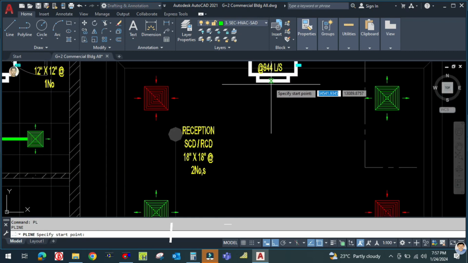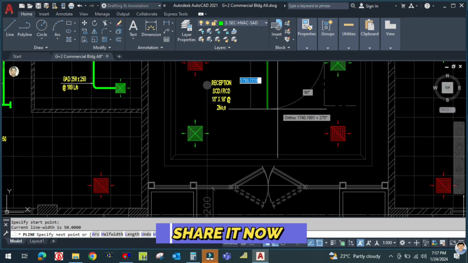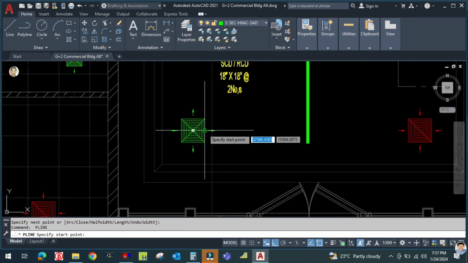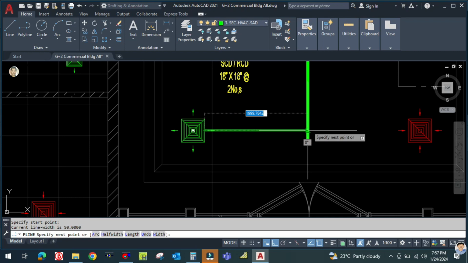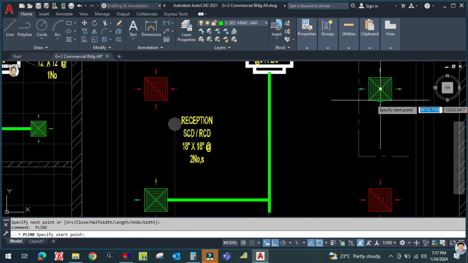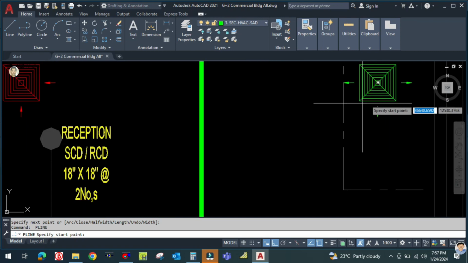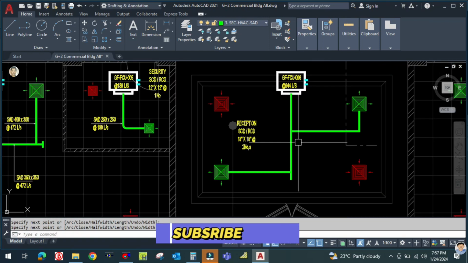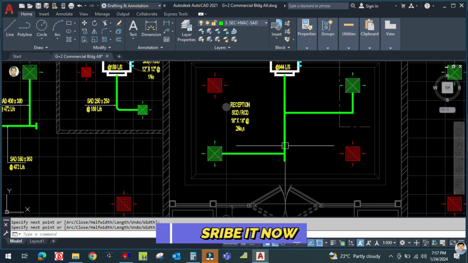And specify the center point, start point of the polyline, okay? And just draw like this. Connect this diffuser to this duct, okay? And here also start from here, otherwise you can start from the main duct as well, okay?